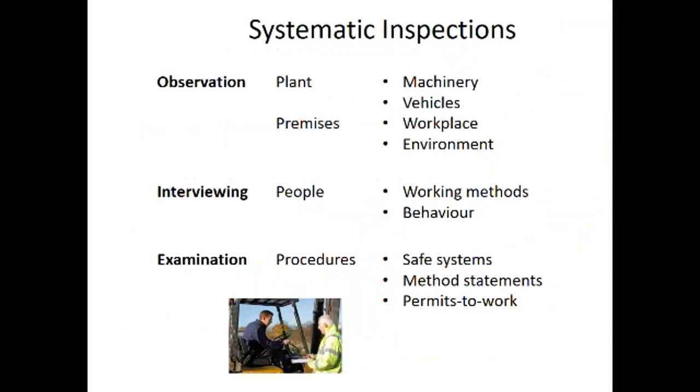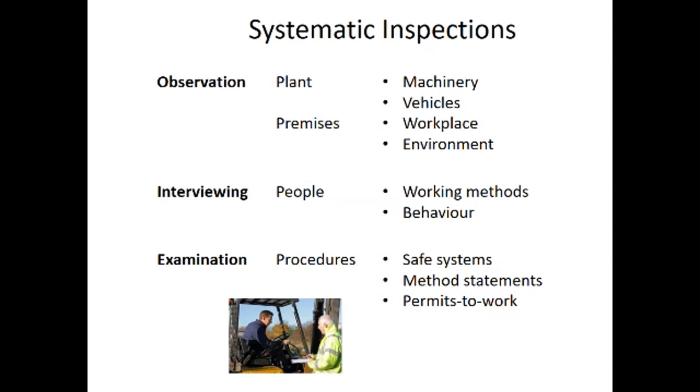Next one, the inspection point of view. Mainly three types of inspections are there, the systematic inspection process. First, observation is done. Second is interviewing, and third is examination. These are the systematic inspection process. And in the systematic inspection, the first one is the observation.